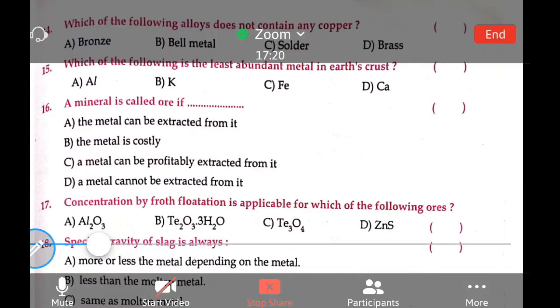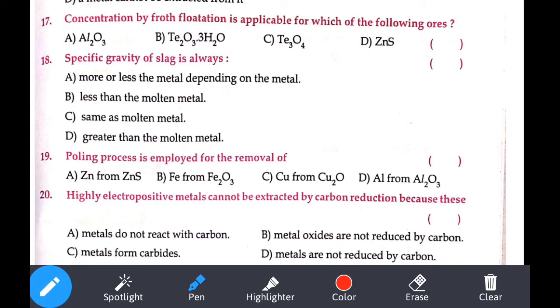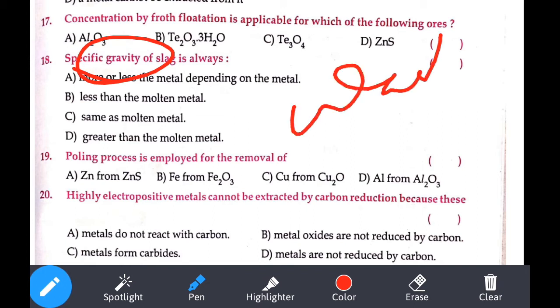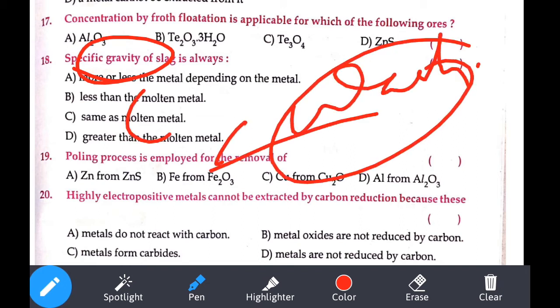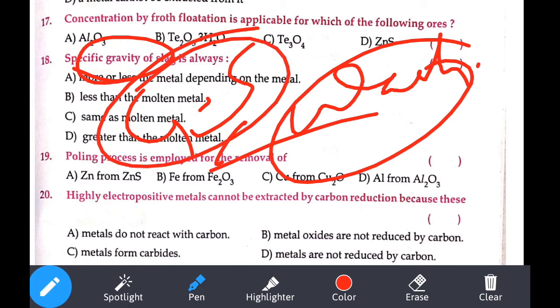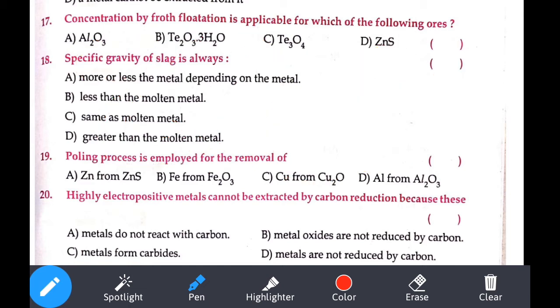Let me drag the paper upwards. 17th question: specific gravity of the slag. There are methods: hand picking method, froth flotation method, magnetic separation method. One more is the washing method, which has another name, gravity separation method.